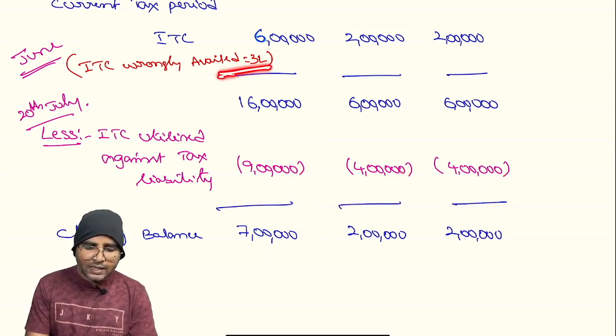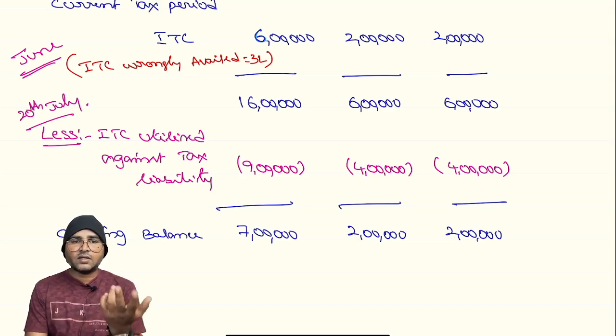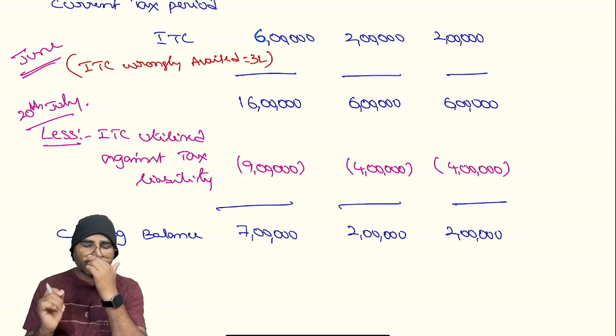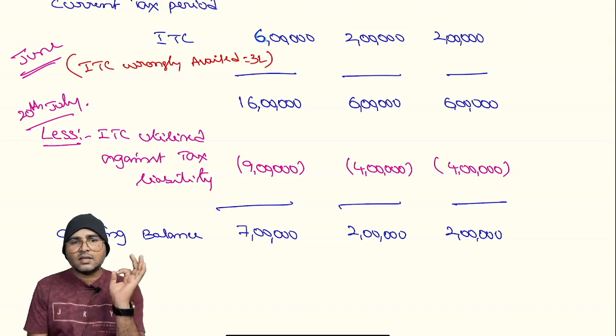3 lakh rupees wrongly availed ITC. Availment is different from the utilization. Availment means adding balance to the electronic credit ledger. Utilization means set off against liability. When you are using input tax credit against the liability, that is the concept of the utilization.